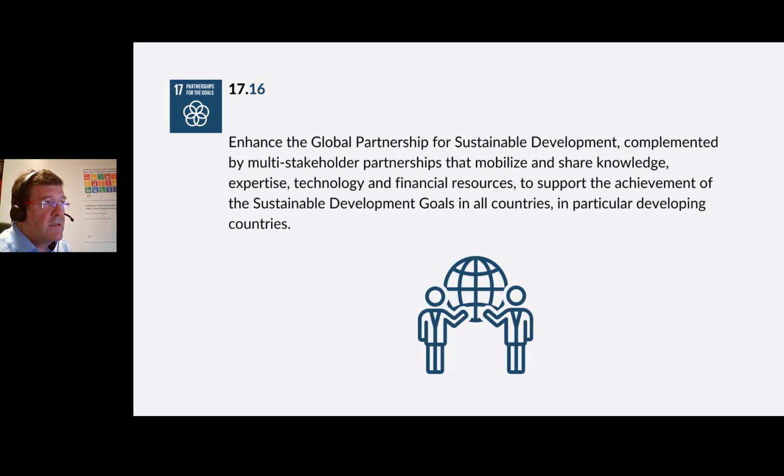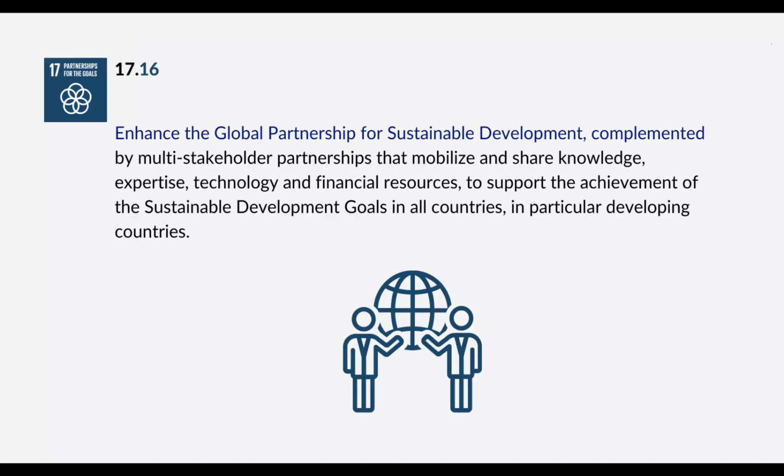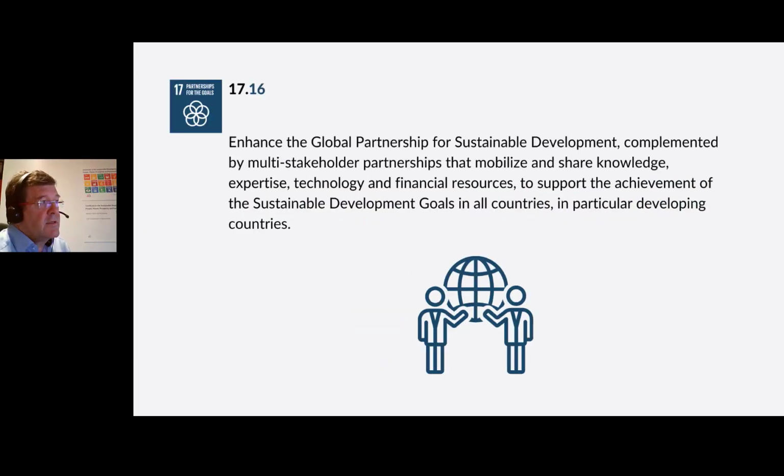Target 17.16. Enhance the global partnership for sustainable development complemented by multi-stakeholder partnerships that mobilize and share knowledge, expertise, technology, and financial resources to support the achievement of the SDGs in all countries, in particular with a focus on developing countries. Basically, I think the SDGs cannot be achieved without partnerships and without global partnerships.